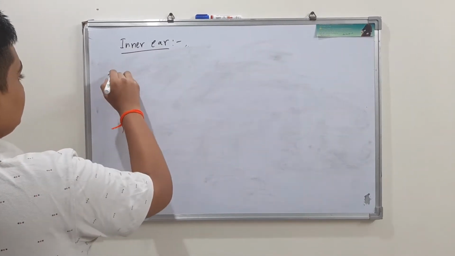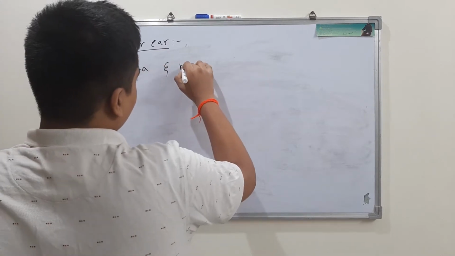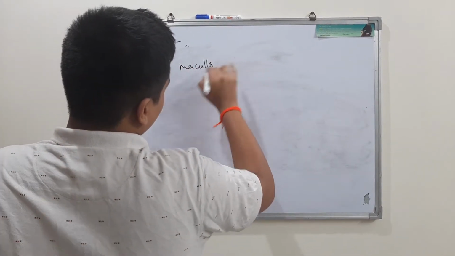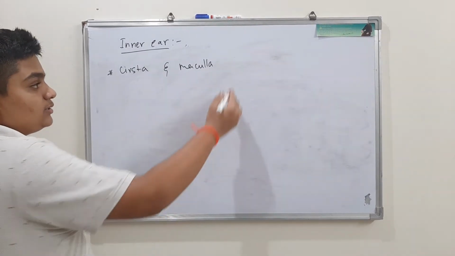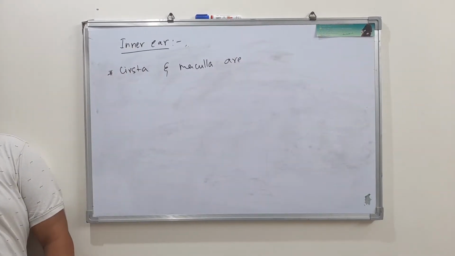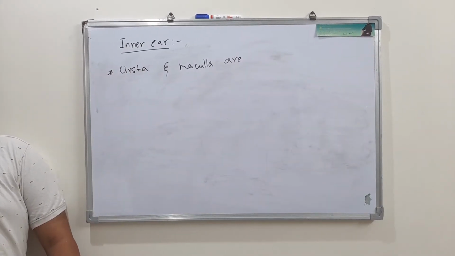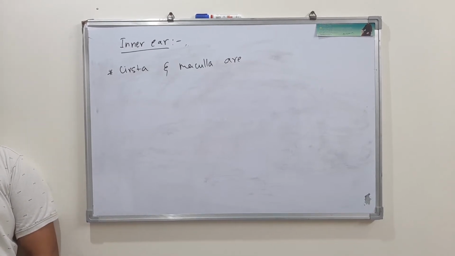Now concentrate here. This is a very important point. Crista and macula. This is your NCERT line. It is present on page number 327, just above the mechanism of hearing paragraph.